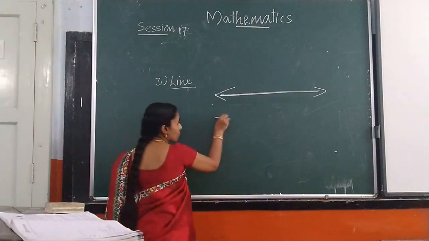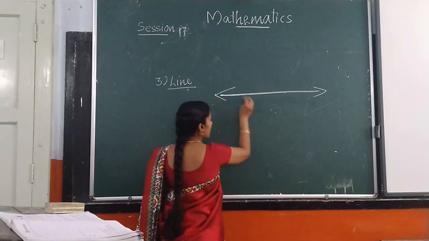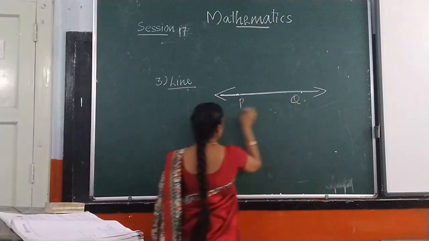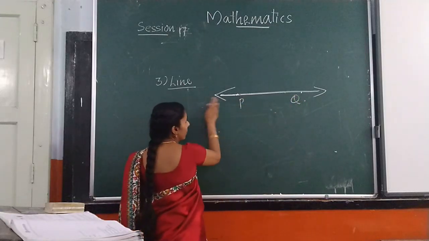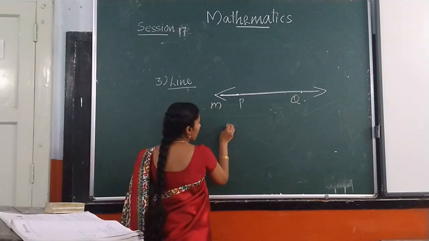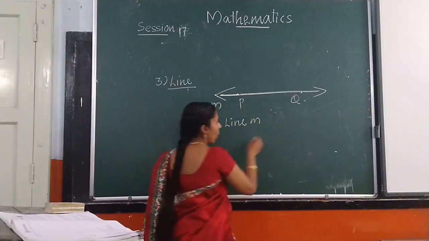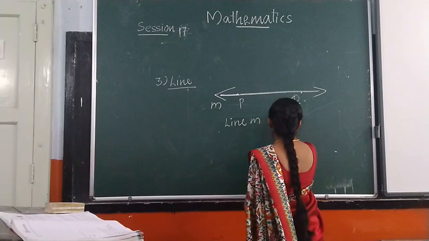Then it is denoted by small letters, or at any 2 points of the line. For giving a name to the line, here we can use capital letters P and Q, or give the name M. Line M. 2 ways we can write: line M or line PQ.